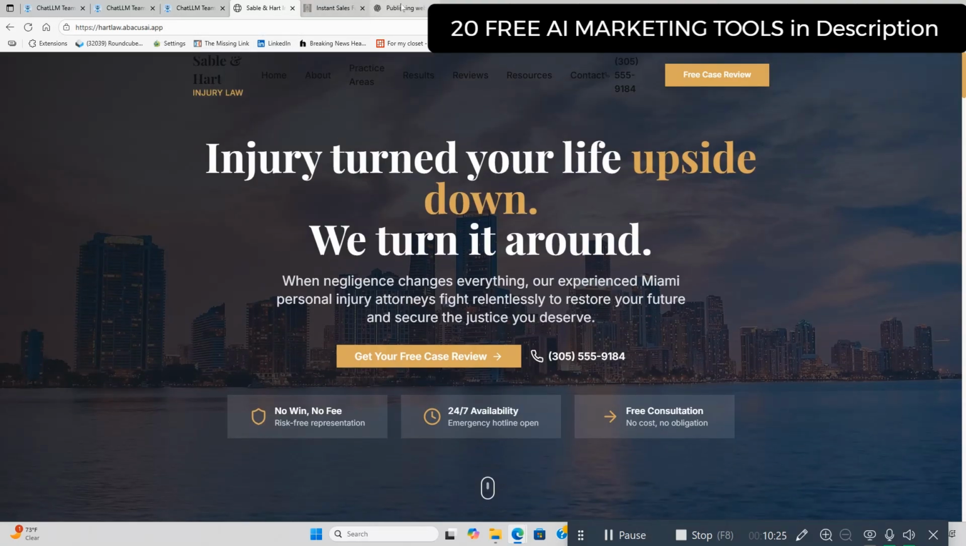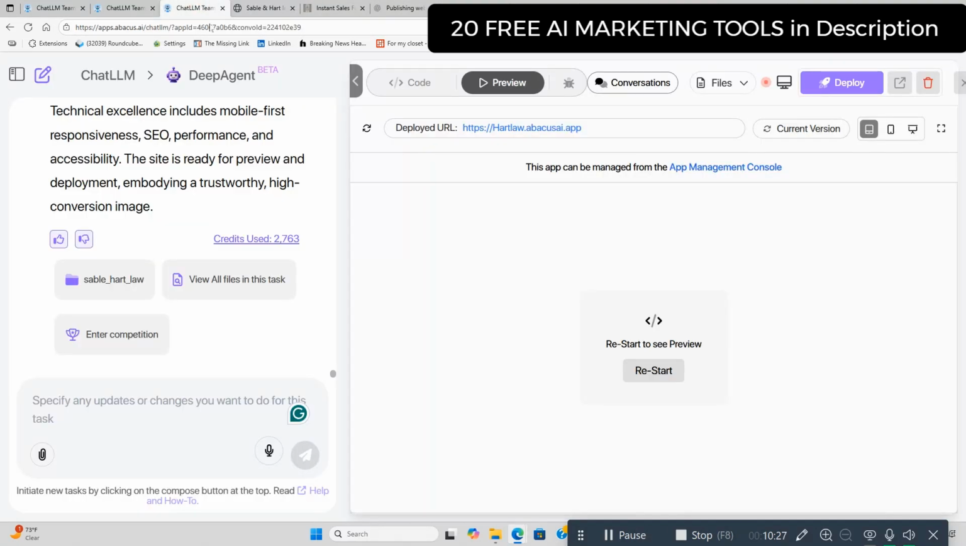But what we're going to do here now is go back. This is preview. You got the code where you can copy the code right here. This is deploy. Now, if you want to put this on your own website, which you obviously are going to want to do, what you're going to want to do, I had